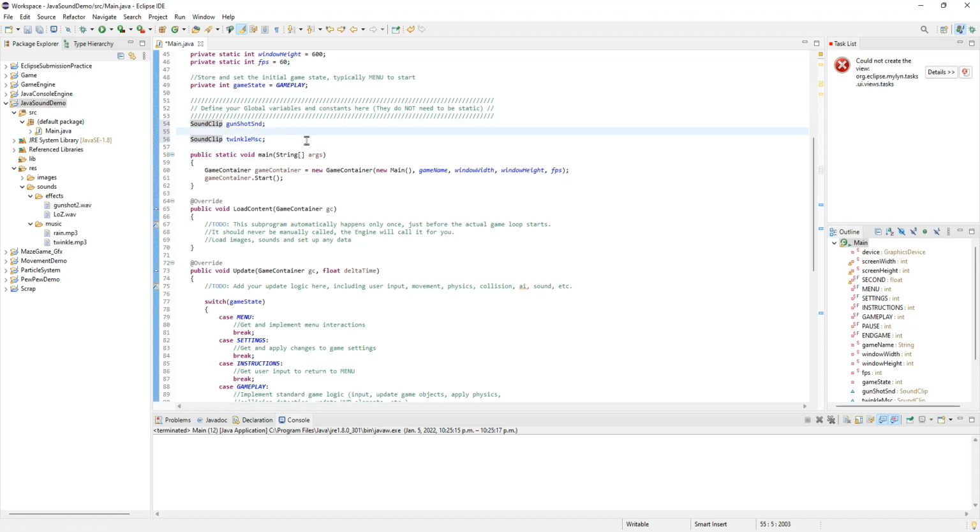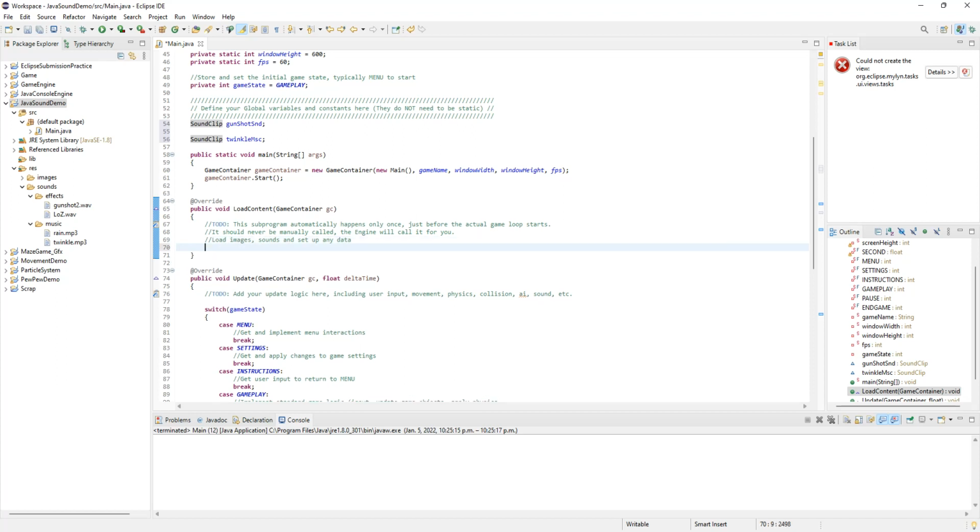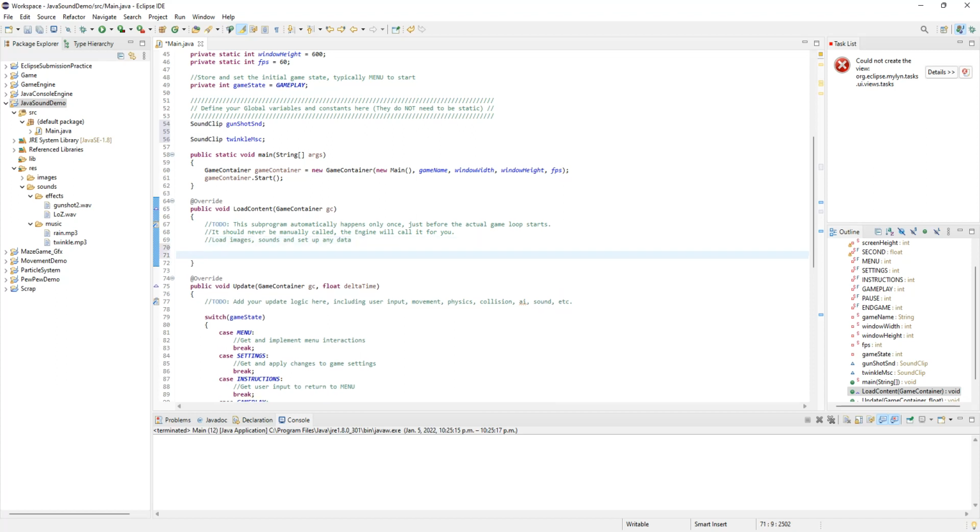There we go. All right, so we've created the variables, but we haven't actually loaded the data. That happens in load content, of course. Same place it always does. So I'm going to load in my sound effects first. Gunshot is one word, so we're just going to put that down as a lowercase s. So gunshot SND is equal to, now this is how we load it in, new sound clip. Now the first thing you need to do is specify the path where we find it. We find it in the sounds folder first, so /sounds. Then it's inside of my effects folder. And then it is called gunshot2.wav.